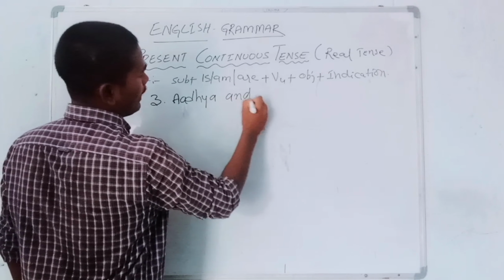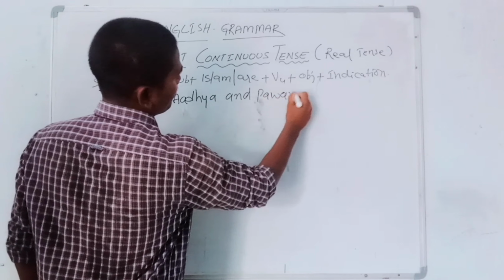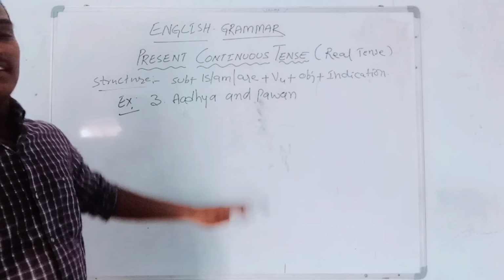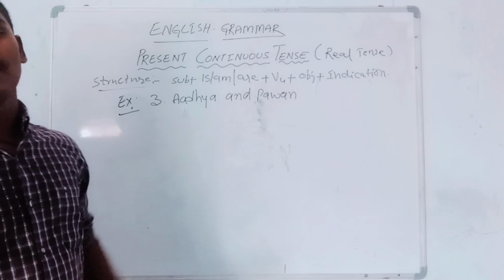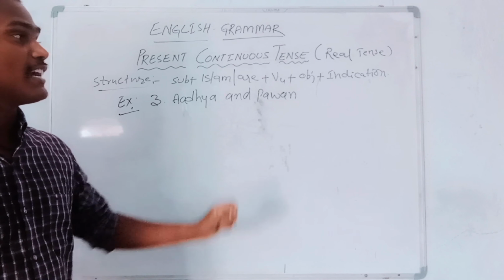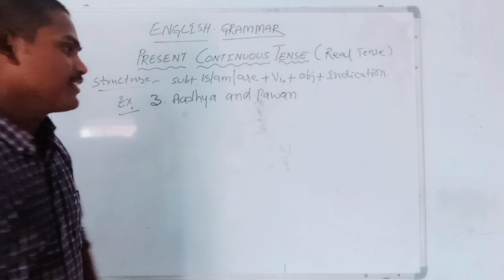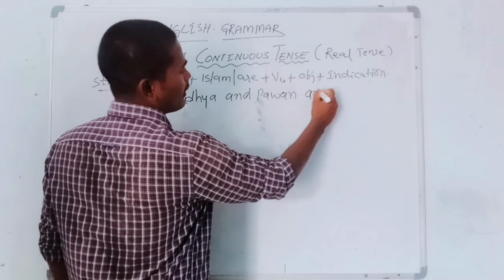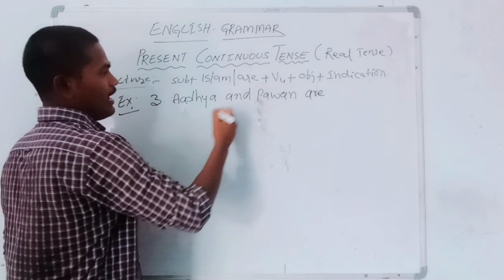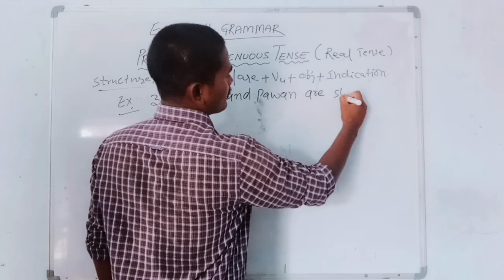Adya and Pawan. Adya and Pawan. Dear students, here we got two names. So what kind of helping verb should we write after this? Yes, you are right. Definitely the plural helping verb "are". Adya and Pawan are studying English stories now.